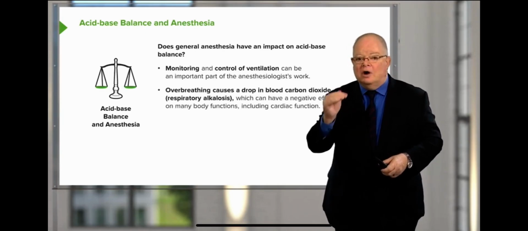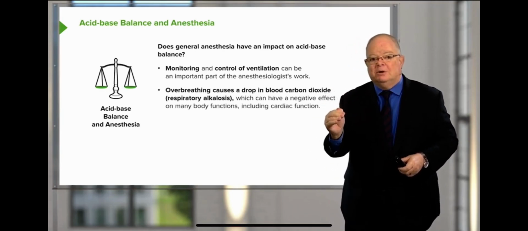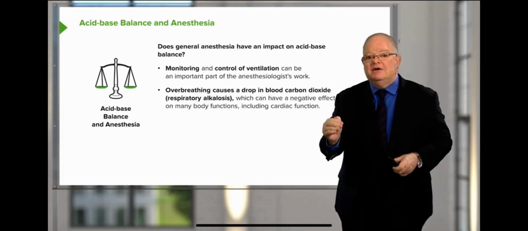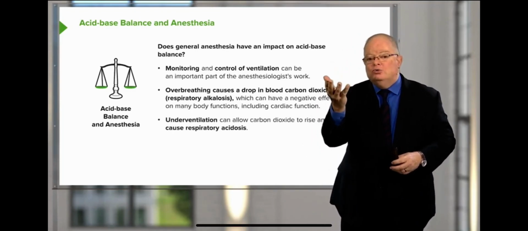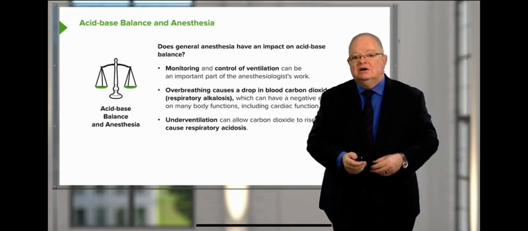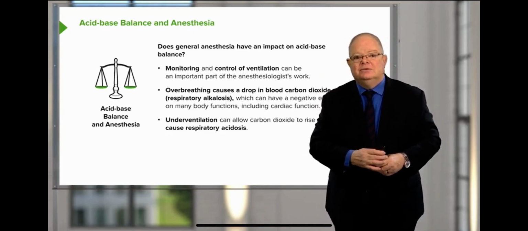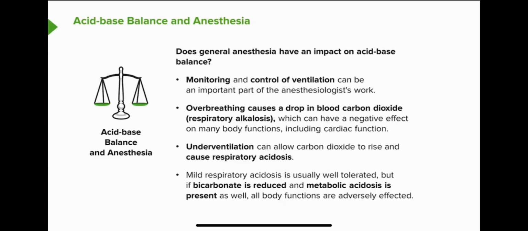Overbreathing causes a drop in blood carbon dioxide, which is known as respiratory alkalosis, which can have a negative effect upon many body functions. The opposite, letting CO2 rise, underventilating the patient, can cause respiratory acidosis. Mild respiratory acidosis, as I mentioned, is well tolerated, but if bicarbonate is reduced in the presence of a metabolic acidosis as opposed to respiratory acidosis, it may not be possible to control pH effectively by moderating the ventilatory function of the patient.